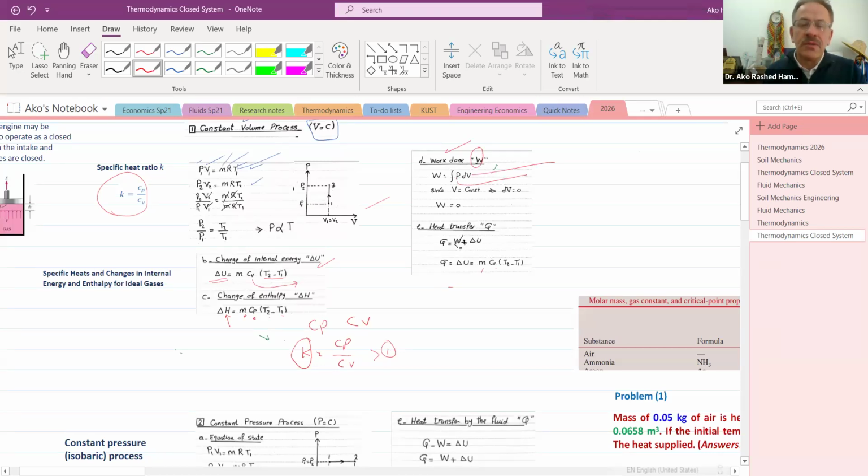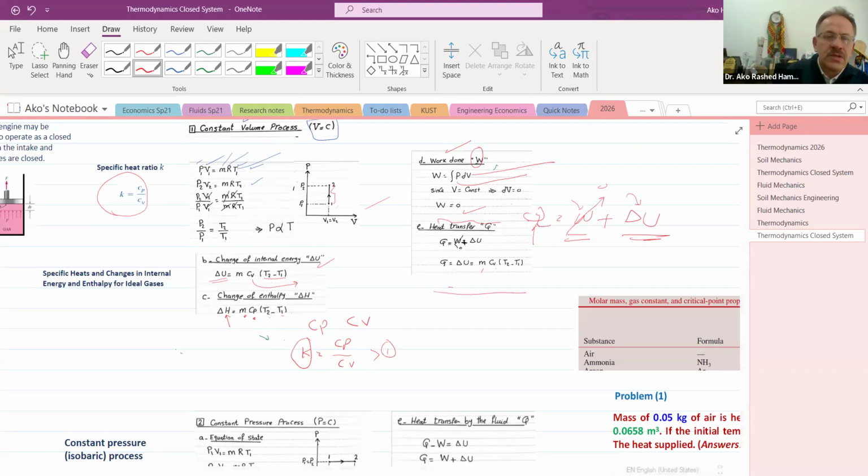Now, since we don't have any change in the volume, there is no work done. There is no movement. So work done is 0, and heat transfer Q. Usually Q is equal to the work done plus delta U, the change in internal energy. That's called heat transfer. Now, since we don't have any work, the heat transfer Q will be as much as the change in delta U.